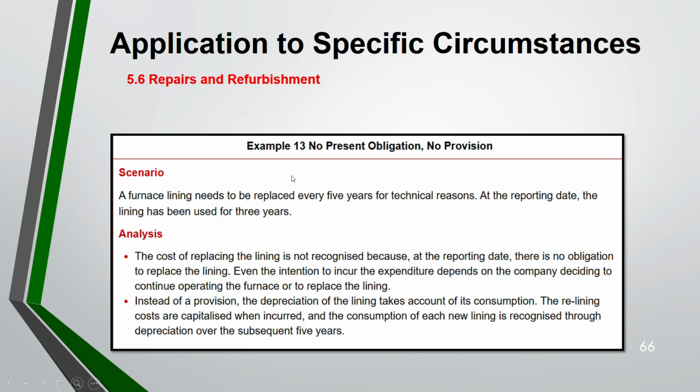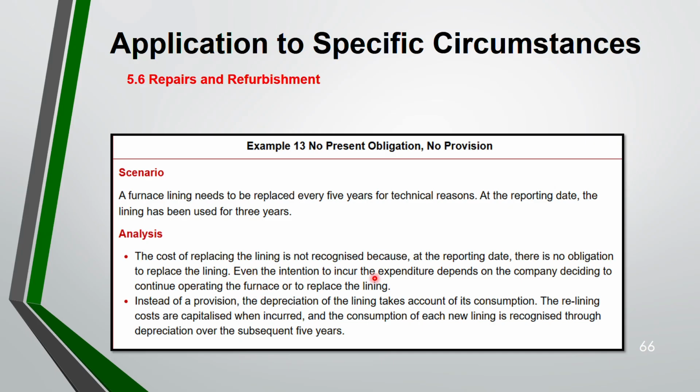Now example 13: no present obligation, no provision. Let's see this. The scenario is a furnace lining needs to be replaced every 5 years. At the reporting date, it has been used for 3 years. Now, this is the answer. This cost of lining will not be recognized because at the reporting date, there is no obligation to replace the lining.